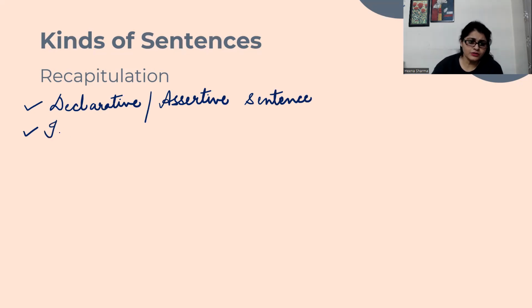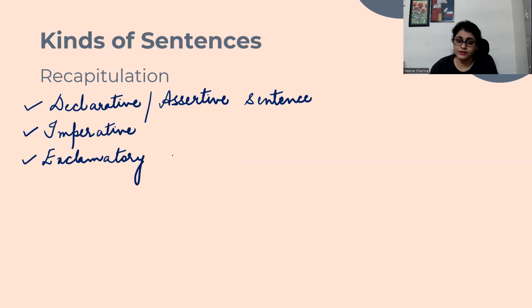Then we spoke about imperative sentences. Imperative sentences are those that talk about orders, requests, advices, suggestions. All those come under the category of imperative sentences. In our last class, we learnt about exclamatory sentences.